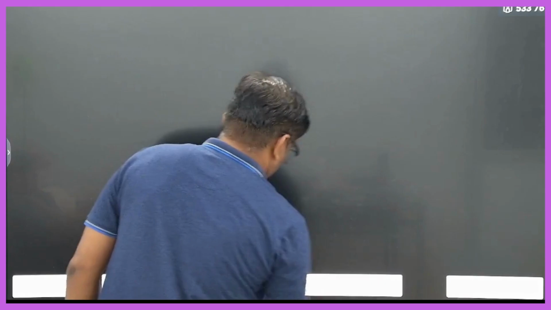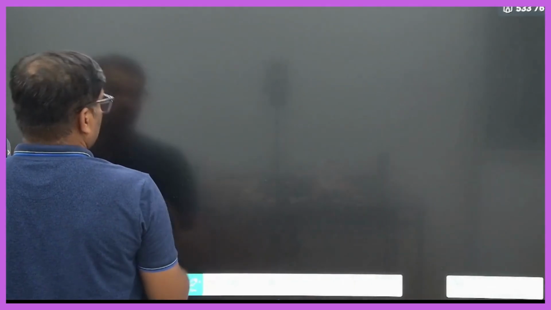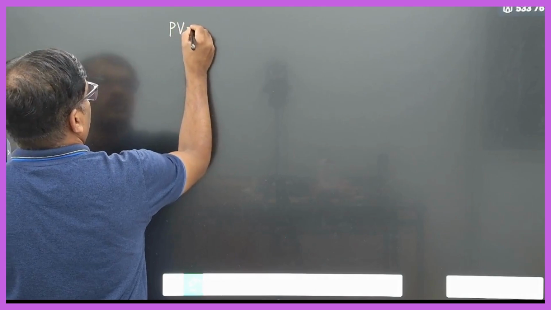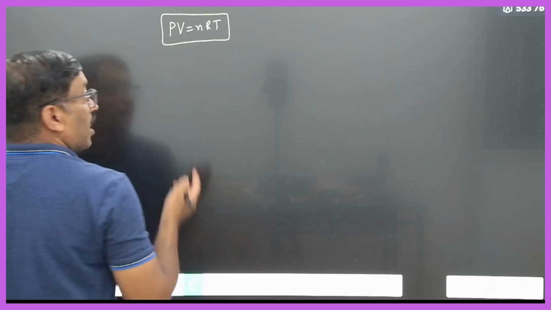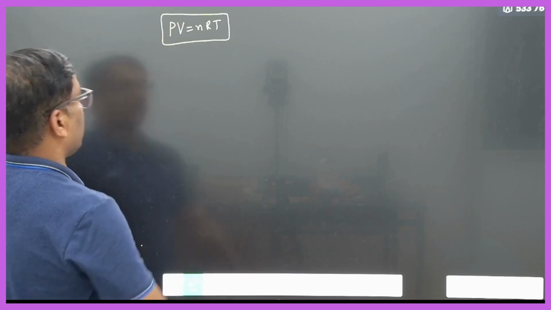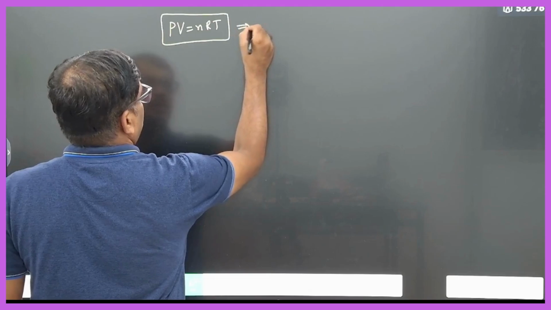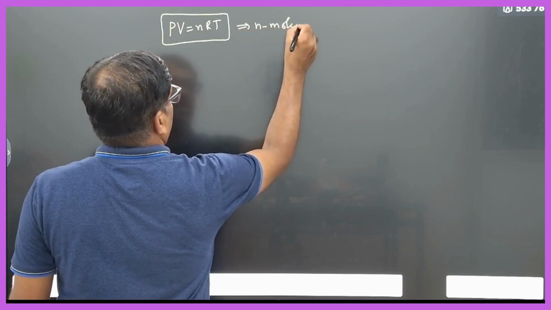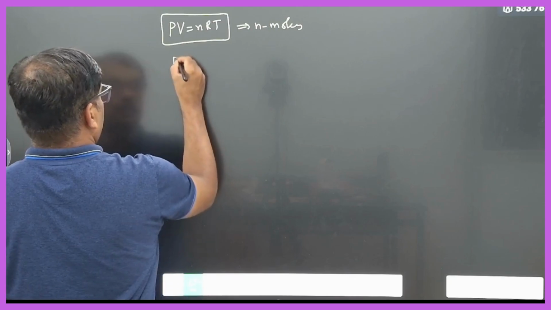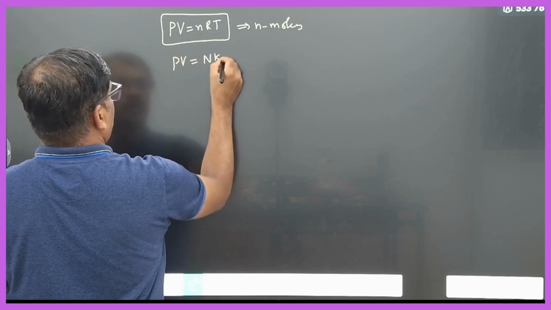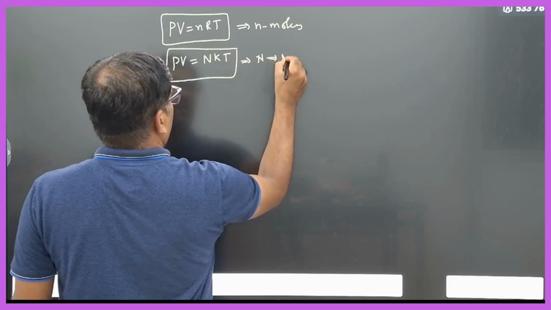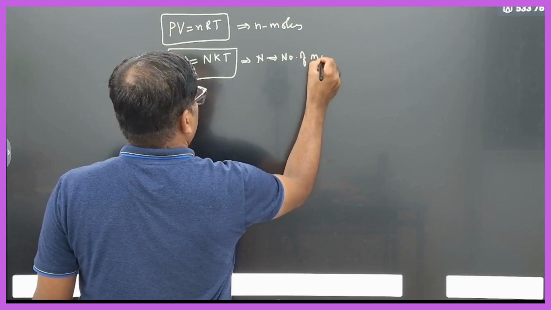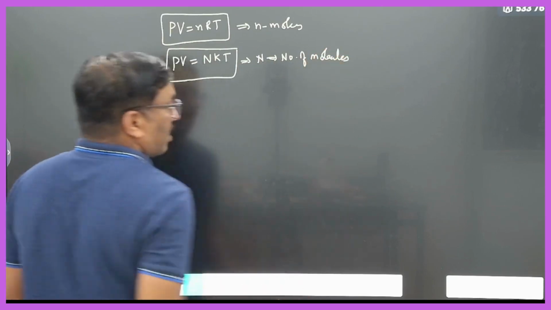Remember this. We have written PV is equal to nRT, where n is the number of moles. And PV is equal to NkT, where N is the number of molecules or number of atoms.